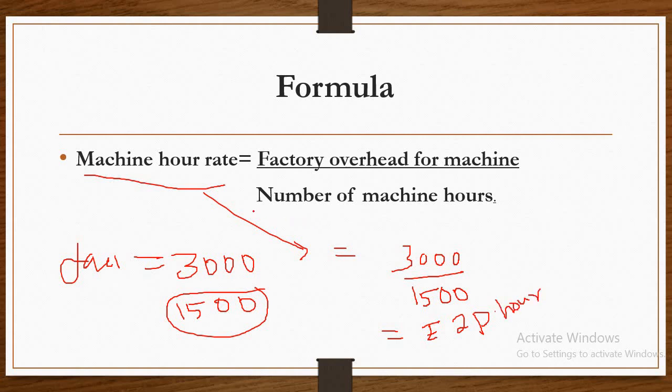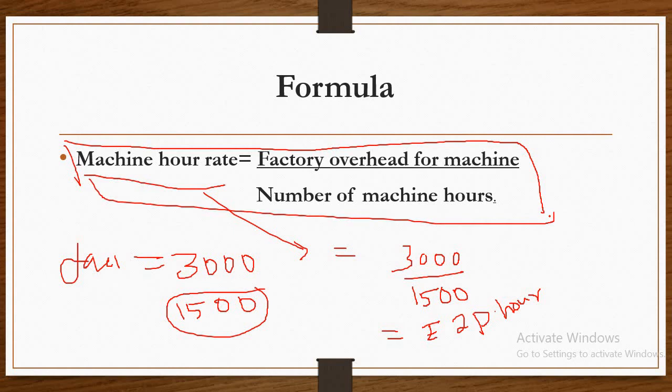So this is how to calculate the machine hour rate. This is the formula: machine hour rate is equal to factory overhead for machine divided by number of machine hours.